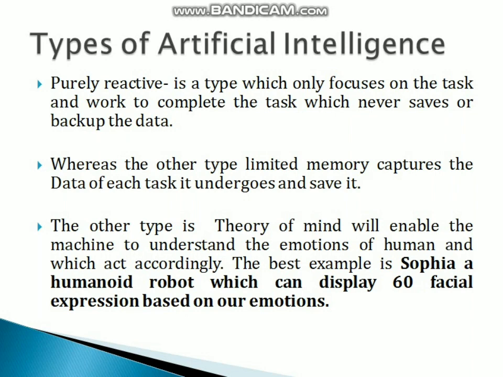Types of artificial intelligence: we have purely reactive, which only focuses on the task. It only tries to complete the task and doesn't record or back up any data. Whereas there is limited memory, which captures the data of each and every task it undergoes and saves it. There is another type, theory of mind, which enables the machine to understand the emotions of a human and act accordingly. The best example is Sophia, a humanoid robot which can display 60 facial expressions based on our emotions. She has also been given citizenship in Saudi Arabia.